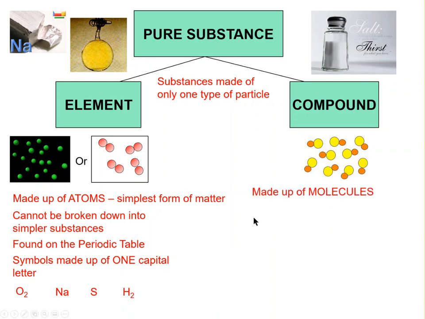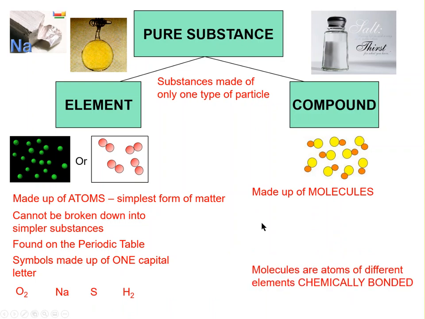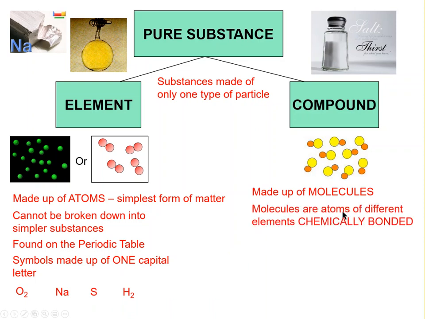Now for compounds, compounds are made up of molecules. Well, what is a molecule? Molecules are atoms of different elements chemically bonded together. So here we have this yellow element and this orange element. There's a chemical bond in between those two atoms holding them together.